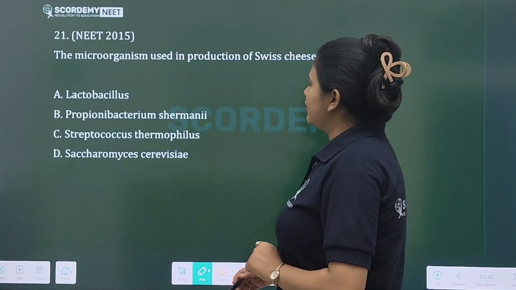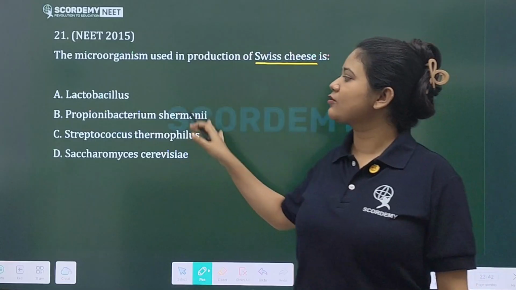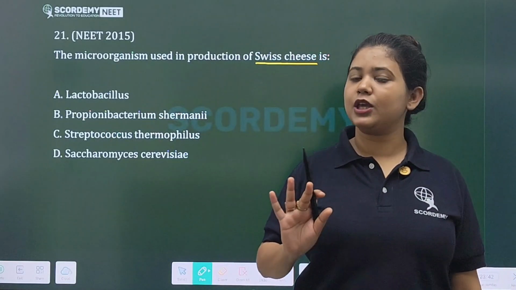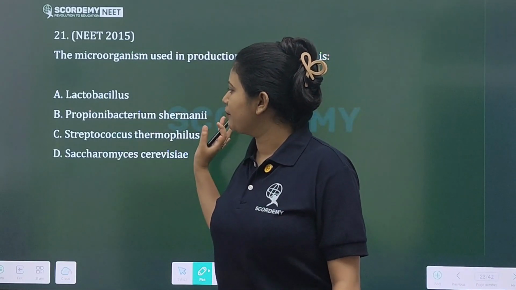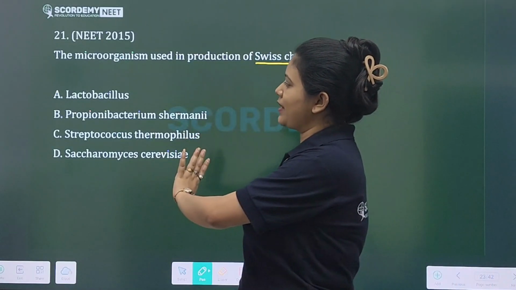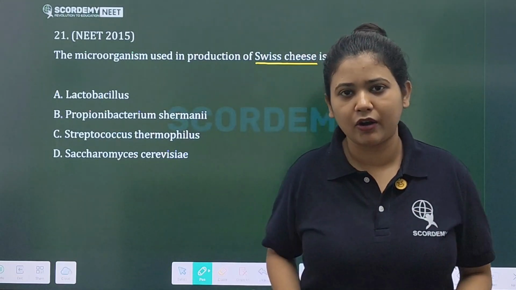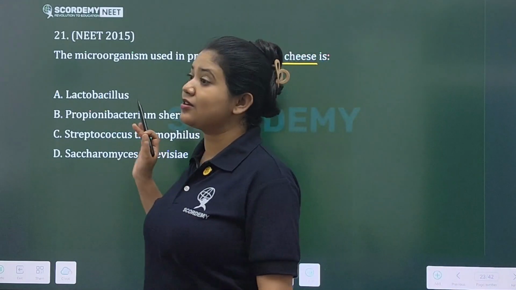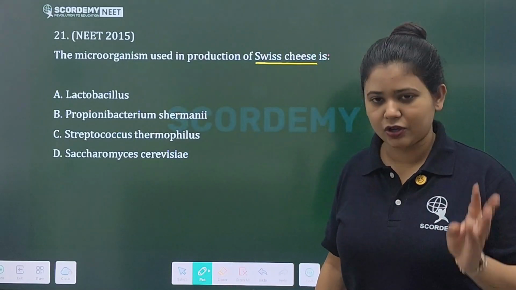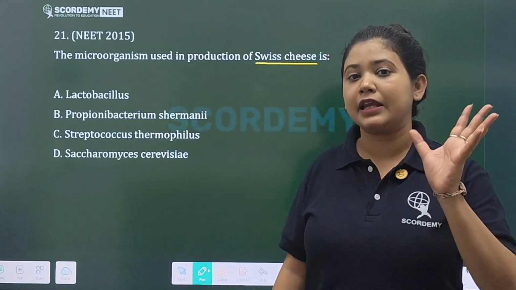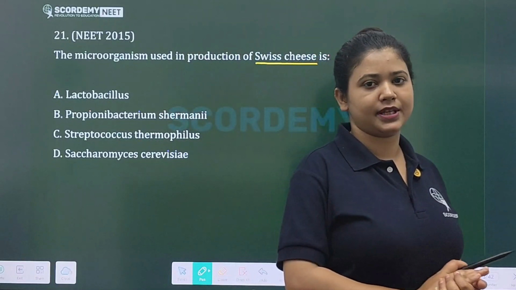Then, the microorganism used in production of Swiss cheese. These questions are directly factual, so you have to remember the fact as it is. Just keep the bacteria names in mind. These questions are from the chapter Microbes in Human Welfare, and you have to remember them because questions are repeatedly asked from this part, in assertion reasoning, match the following and other formats.